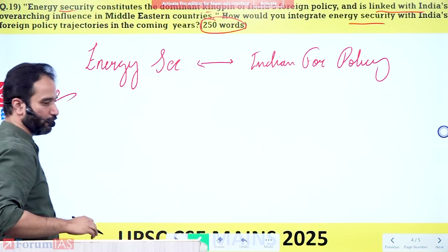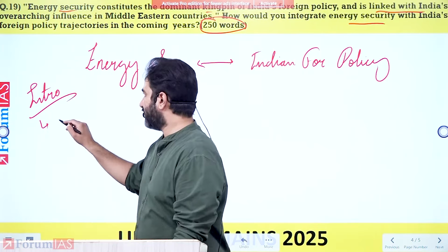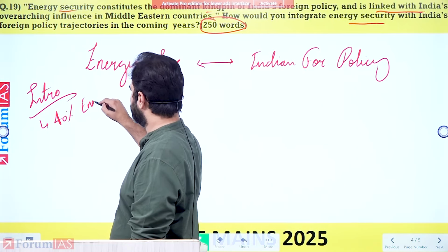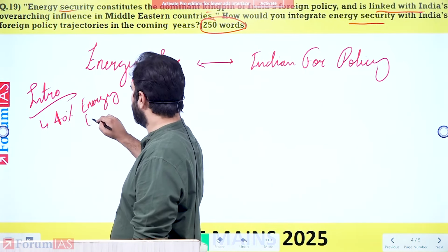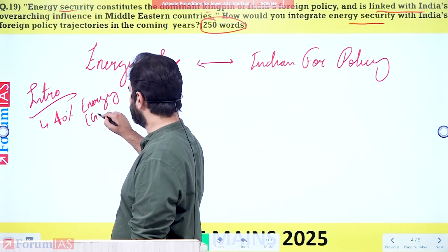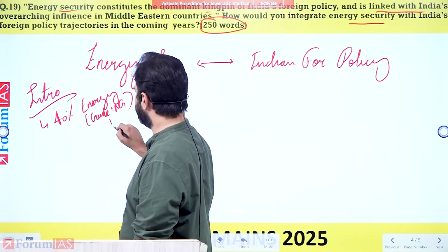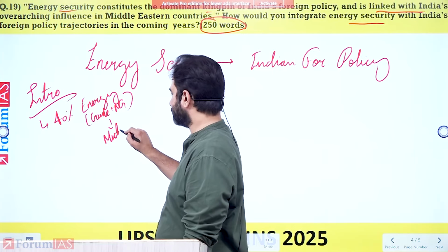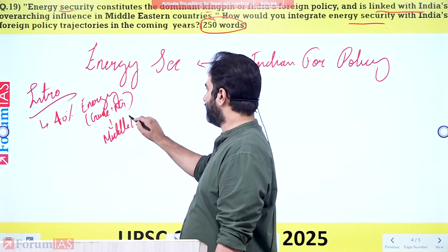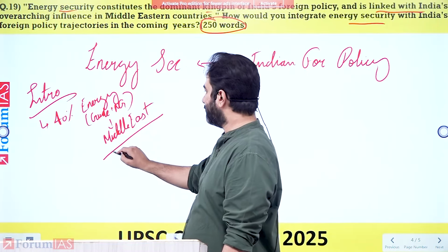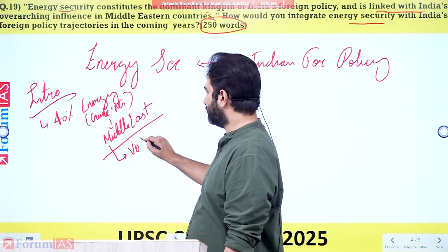So you end up highlighting a basic introduction where you signify that yes, India has taken several steps for energy security. About 40% of our energy needs, both in terms of crude oil plus natural gas, comes from the Middle East. What is the primary problem that we're facing in the Middle East? Is that the Middle East in itself is volatile.